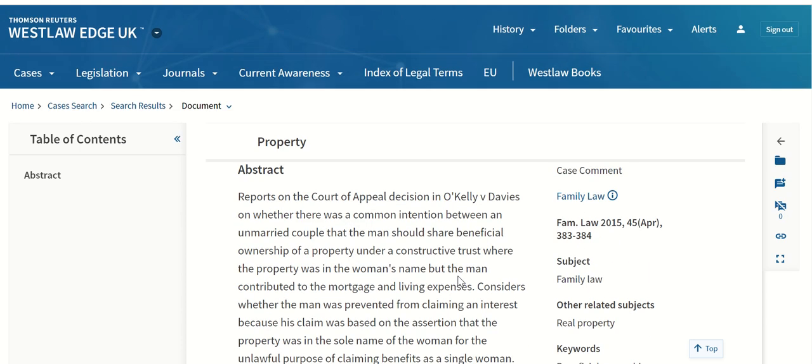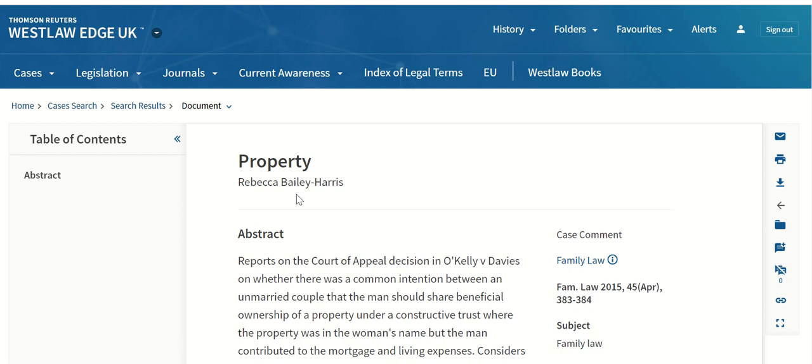It provides an academic opinion about the case, and it's been published in Family Law. So to read the full text of this journal article, you would go to the A to Z list of journals on the online library page, find the link to the Family Law journal, link to it and then navigate and find the year or do a search by the author's name to find this particular article.